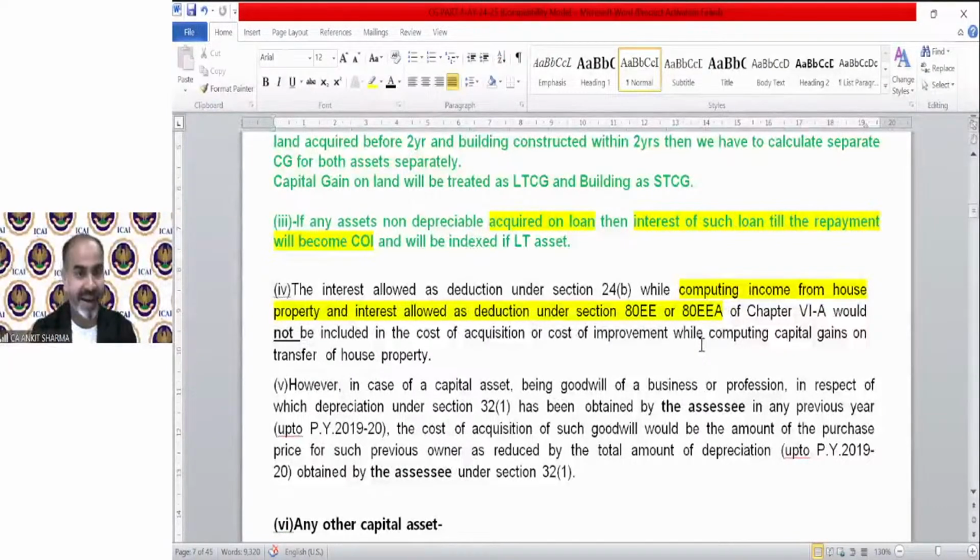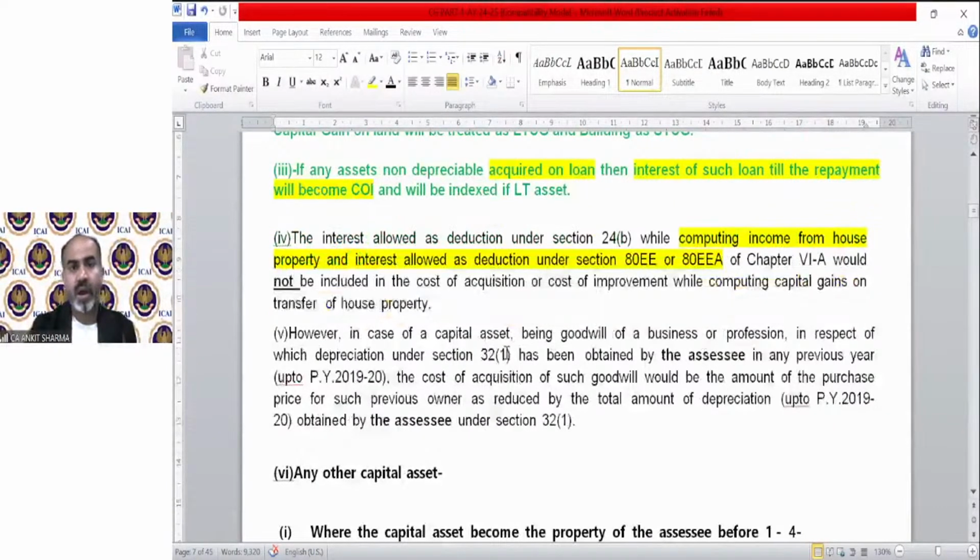However, in a case of a capital asset being goodwill of a business or profession in respect of which depreciation under section 32(1) has been obtained by the assessee, in case of goodwill of a profession, if any depreciation has been claimed, then for the purpose of cost of acquisition, the value of goodwill will be taken as cost minus depreciation up to previous year 2019-20.